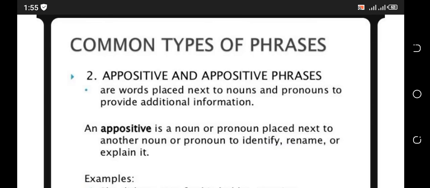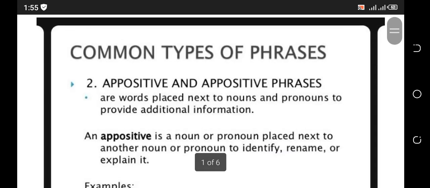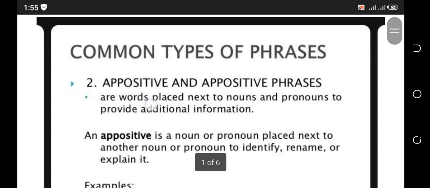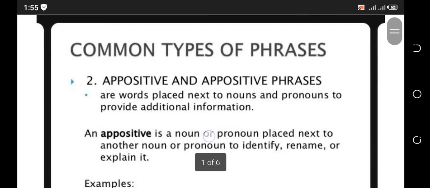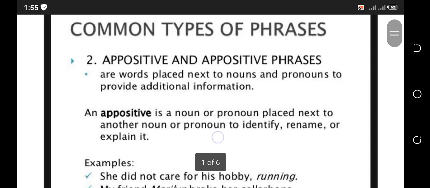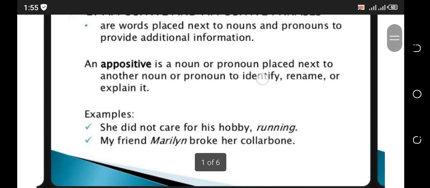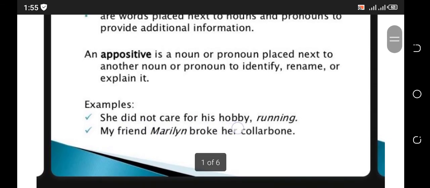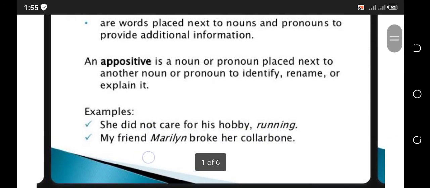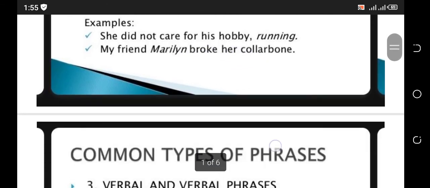Second type of phrase is the appositive and appositive phrases. These are words placed next to nouns and pronouns to provide additional information. An appositive is a noun or pronoun placed next to another noun or pronoun to identify, rename, or explain it. Just two examples are given here: she did not care for his hobby, running. My friend Marlene broke her collarbone.